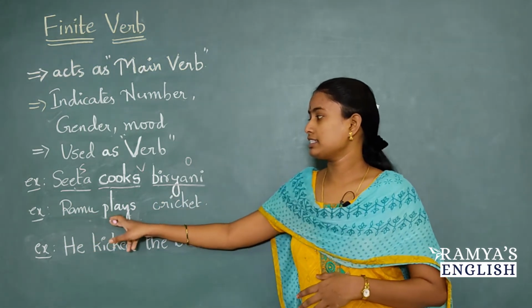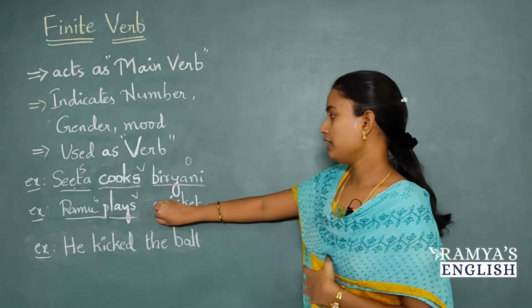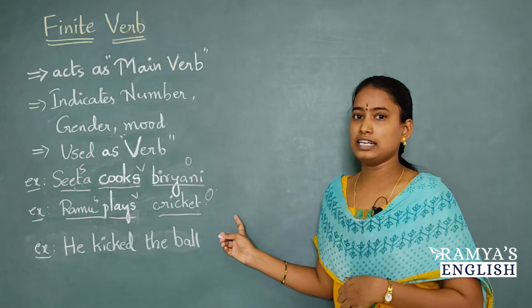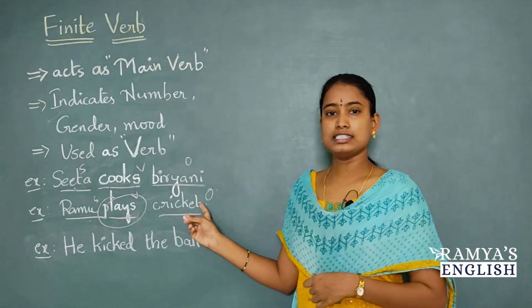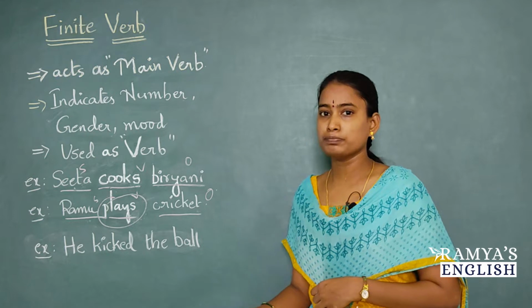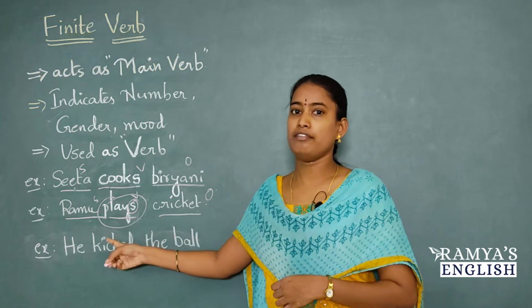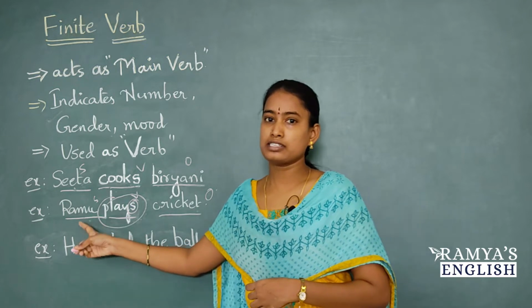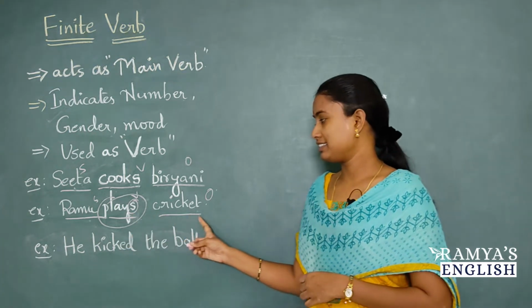And if you observe this next example, Ramu plays cricket. Here Ramu is subject, plays is verb, cricket is object. So this is in present tense. We can easily say by observing this verb. This is in present tense because if you observe, plays is a present verb form and also we have added s here. To play we have added s. Why? Because the subject is a male gender. So based on the gender the verb changes and based on the tense also the verb changes.